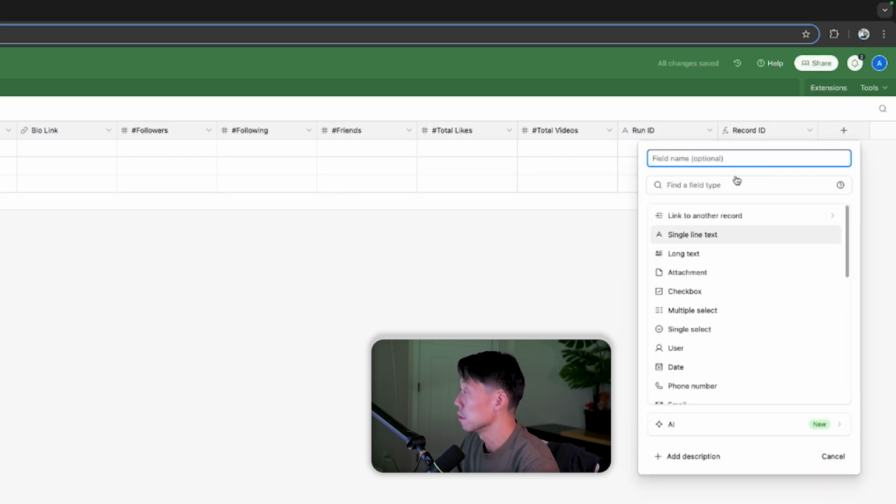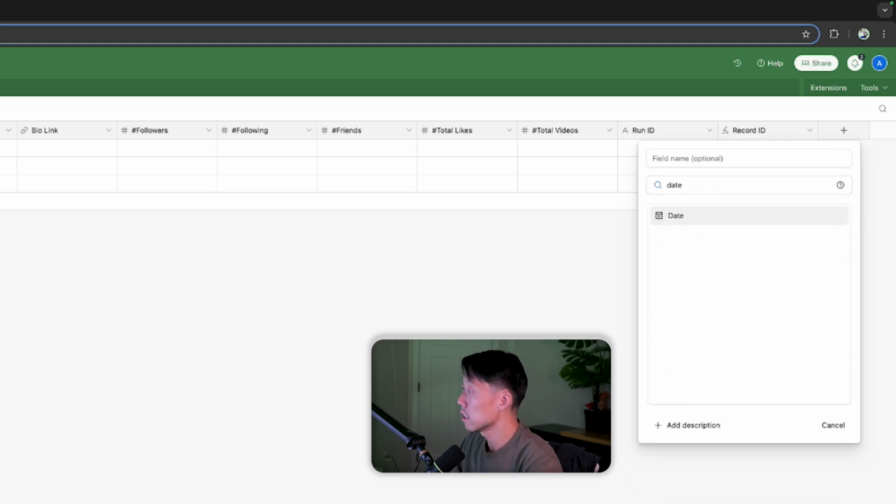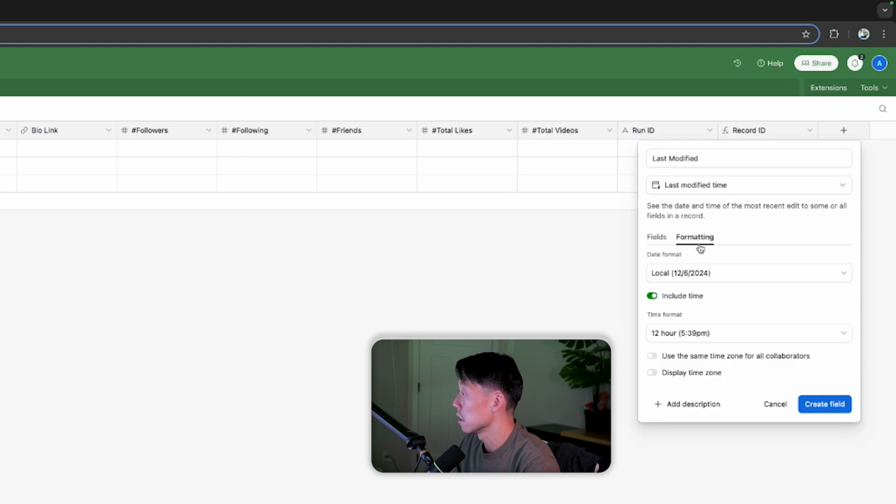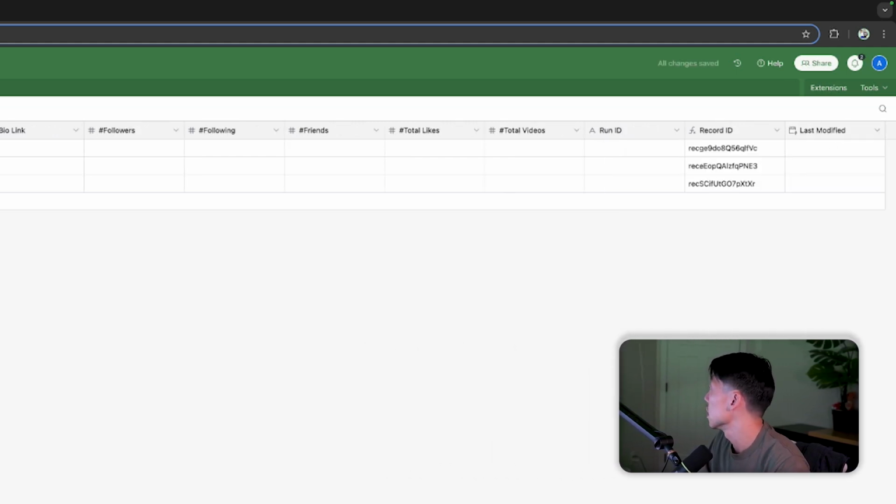I'm also going to do a date field here. This is actually a modified date. Yes, last modified time, and I'm going to just do last modified. I'll keep the time. Let's see here. Yeah, I'll keep the time for now. It's helpful, especially while we're testing.